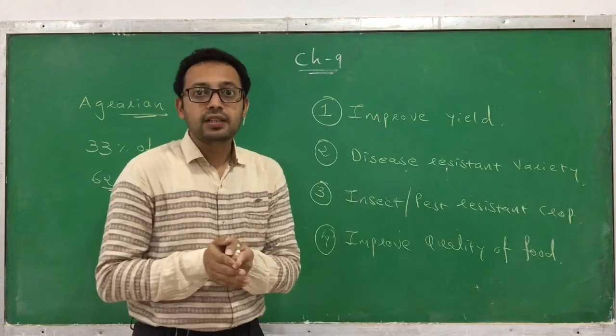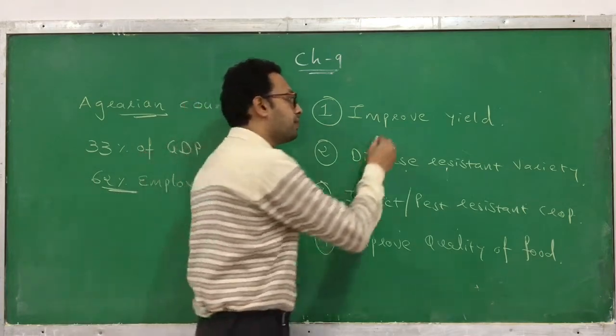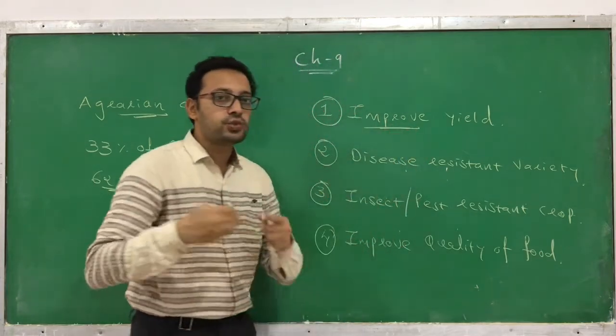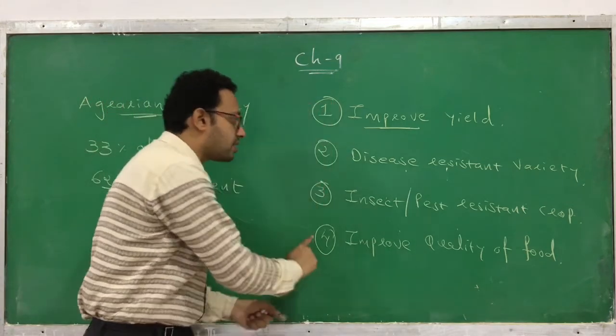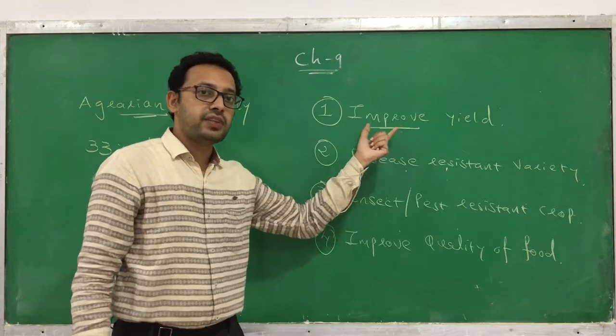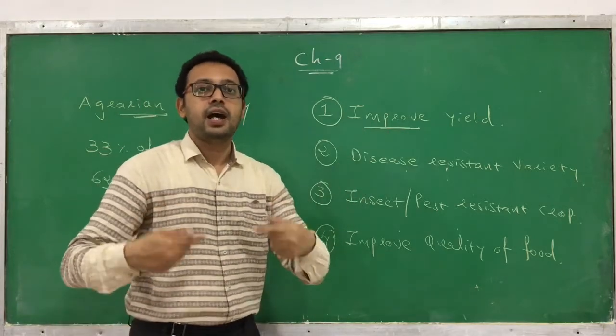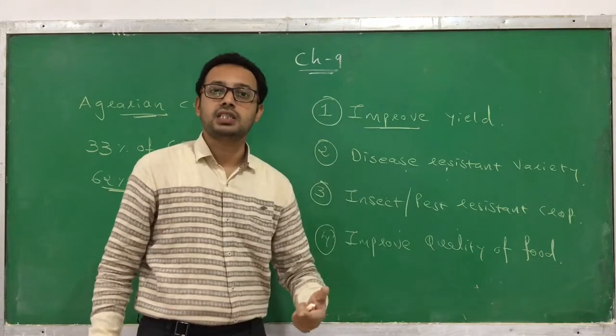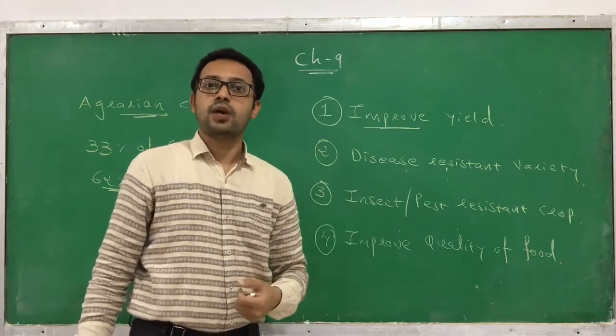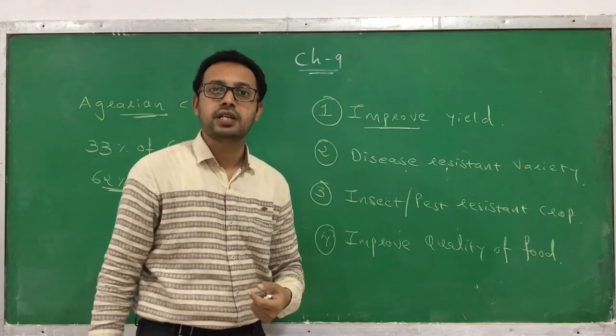So here we have to discuss the examples. Are we able to do this? So we discussed each parameter. We will discuss examples in each parameter: how we are able to increase the yield, how we have generated the disease resistant varieties, and what disease resistant varieties we have generated.